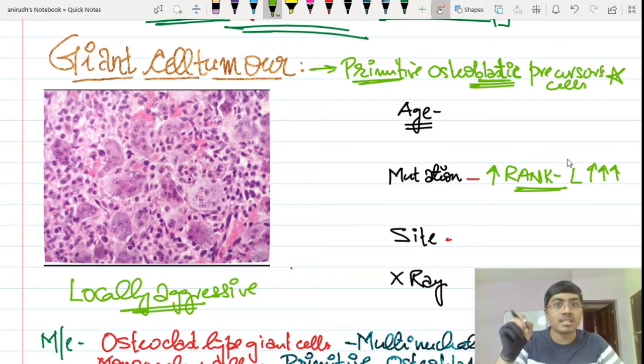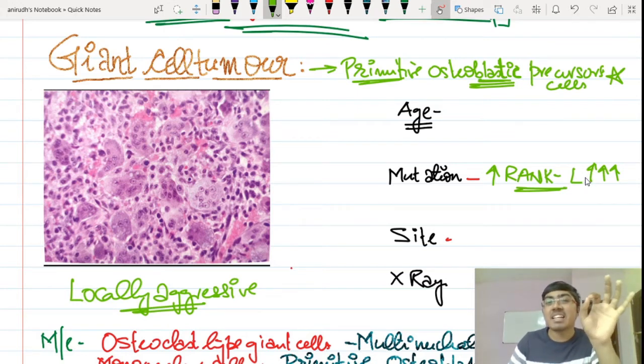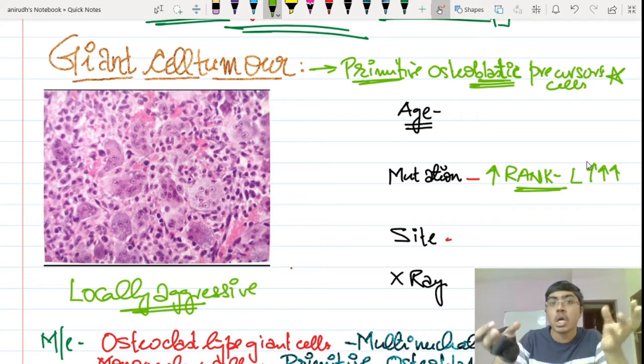These receptors are called RANK receptors, and they are present on osteoclasts. So this increased RANK ligand will go and attach to the RANK receptors present on osteoclasts, which leads to increased differentiation of osteoclast precursors into osteoclasts.